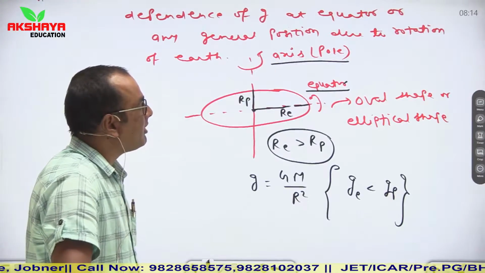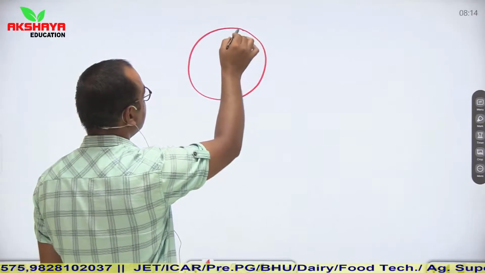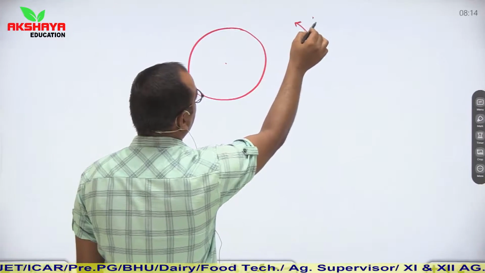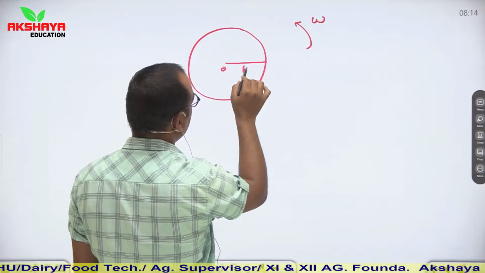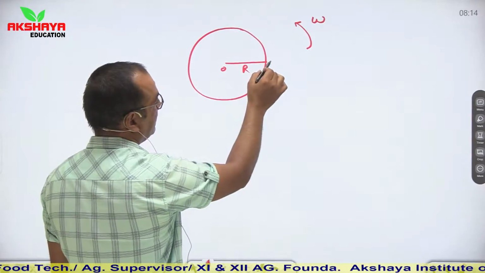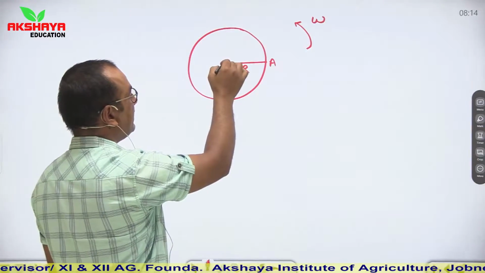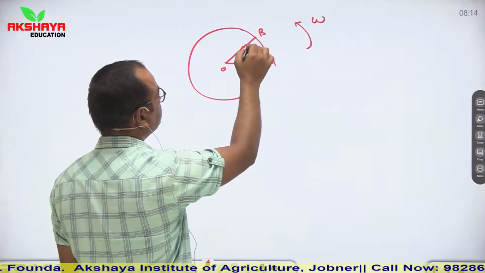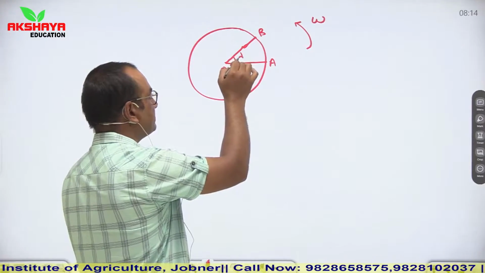Now see, if we talk about its rotation, then due to rotation of earth, let us say this is the shape of earth. It is rotating with an angular velocity omega. This is its center. Radius of earth is r. Let us say this is any initial point A. Earth starts rotating, and at some time it reaches a destination point B. Here this angle is, let us say, lambda.